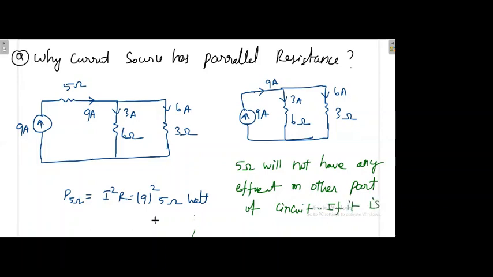If it is present, power is wasted unnecessarily. Okay, now you got some idea why, whenever a current source is there, we have resistance only in parallel. Similarly, when we have a voltage source, the resistance will be in series. You have some idea now.